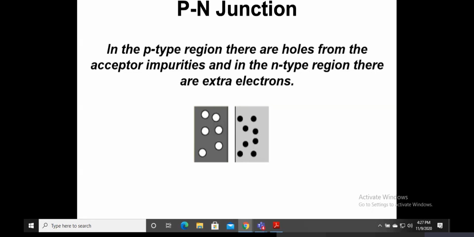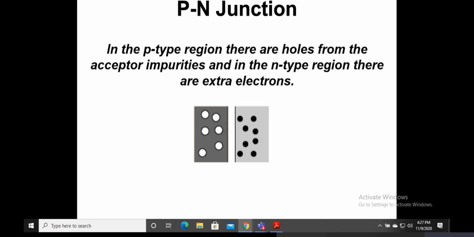We are interested in what really happens when I take a P-type semiconductor and an N-type semiconductor, join these two, and then connect to a battery. The moment I join them, as I told you earlier, by the rules of magnetism, unlike poles attract, or unlike charges attract.